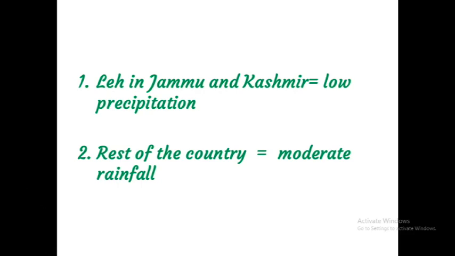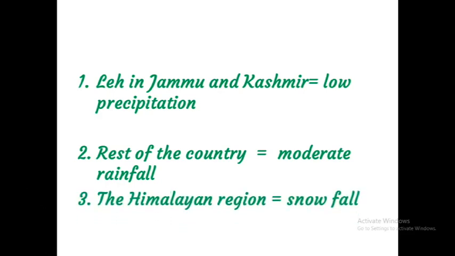Like that, the snowfall is restricted to the Himalayan region. In the Himalayan region, we can see what? Snowfall. This is the distribution of rainfall.